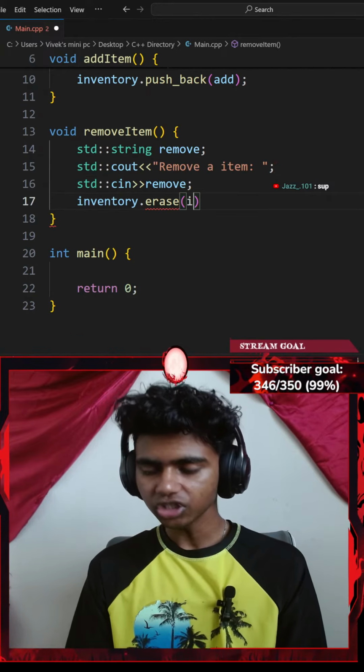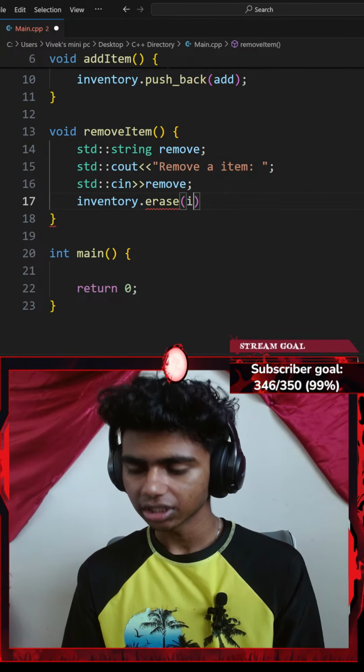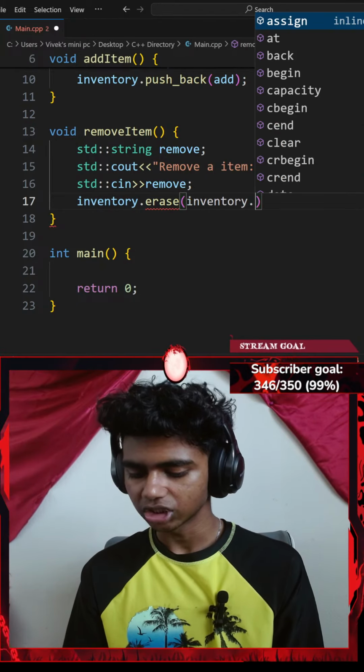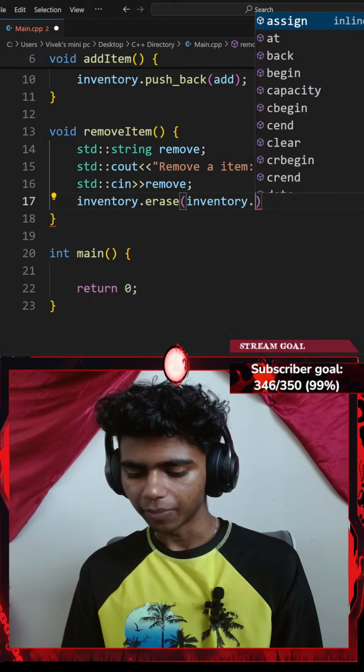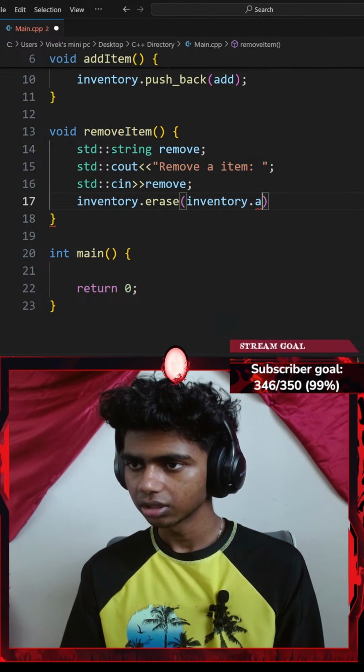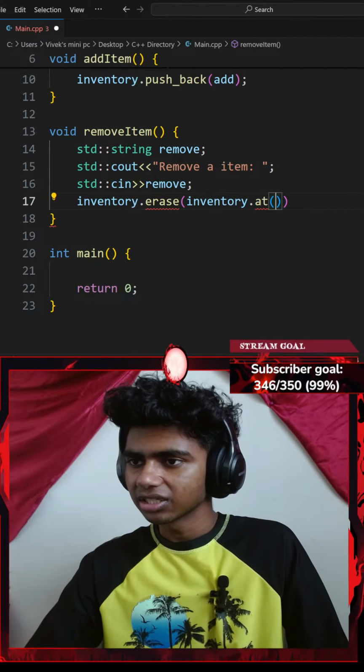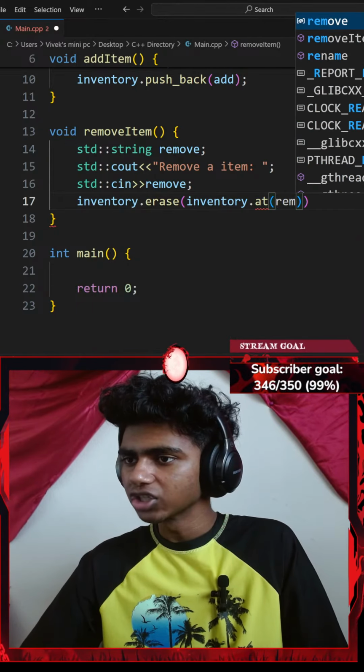Okay, so I could go with my inventory's vector. Inventory dot, let's say begin. Okay. Should I go with at? And this is going to be my remove function. This thing.